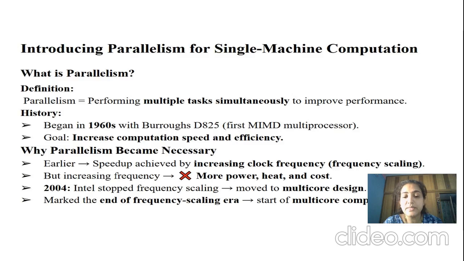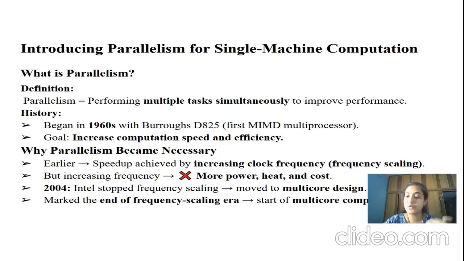Obviously, performance is the greatest thing we need in computer operating systems, so we need this basic concept of parallelism, which is nothing but multitasking, doing all things at the same time.